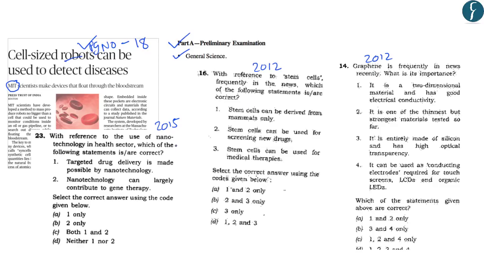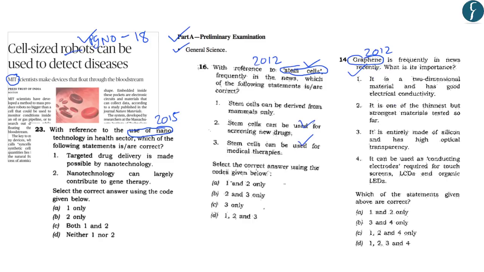For example, the question in 2015 required us to identify the use of nanotechnology in health sector. Further, in the year 2012, the question was related to stem cell technology, and it required us to identify the use of stem cells. And the question that was asked in 2012 was about the characteristics of graphene, and it was about the use of graphene. So this is one way of approaching questions related to science and technology which are generally in news. So let us look at this article from preliminary examination point of view. And at the end of this discussion, we will also try to answer these questions.